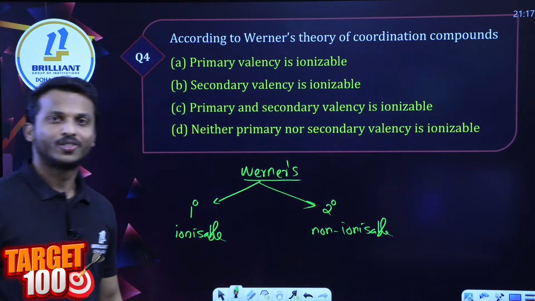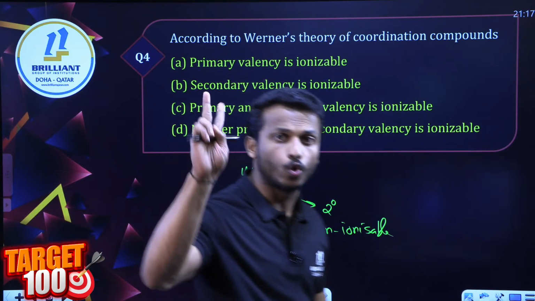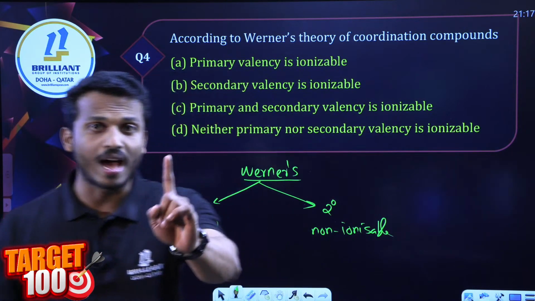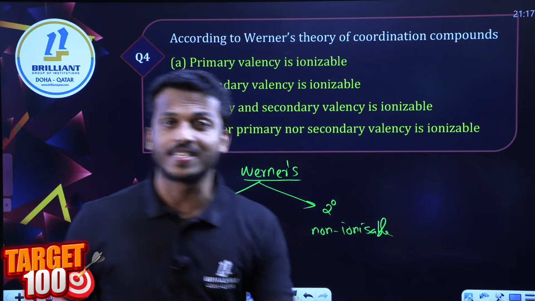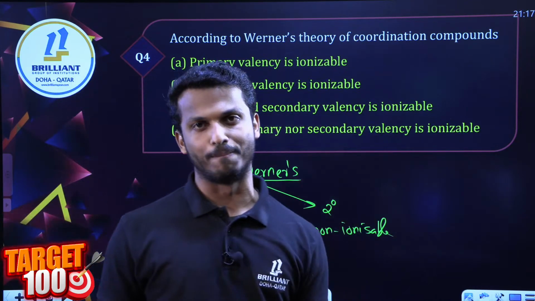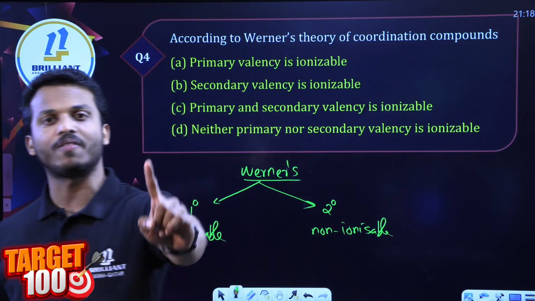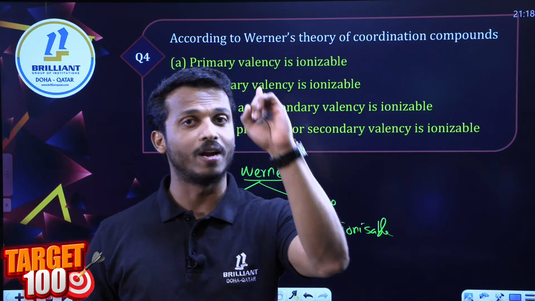So according to Werner's theory, there are 2 types of valency: primary and secondary. Primary gives the oxidation state, secondary gives the coordination number. Primary is ionizable, secondary is non-ionizable.